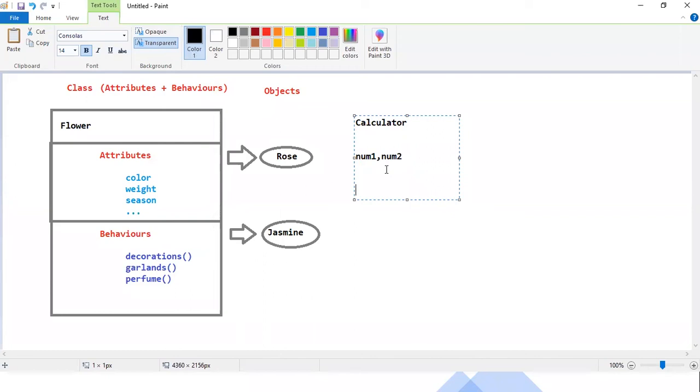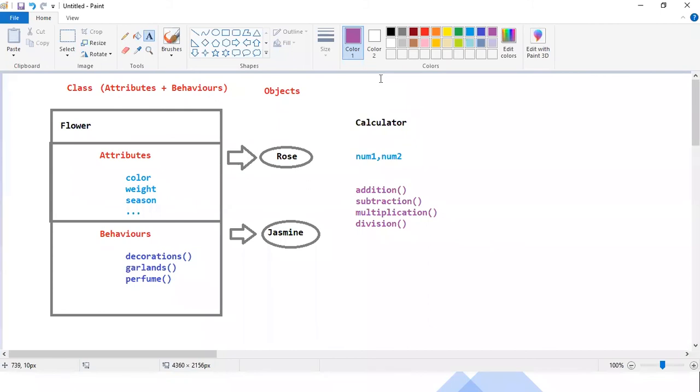Now the behaviors are nothing but: you can do addition, subtraction, multiplication, and division, and you can calculate power, like one number to the power of another. Let's ignore that, but you can remember it. I'll try to give the same colors so you can focus clearly. Those two are the attributes, and these three are the functions. I told you functions we call methods. And this is your class name.